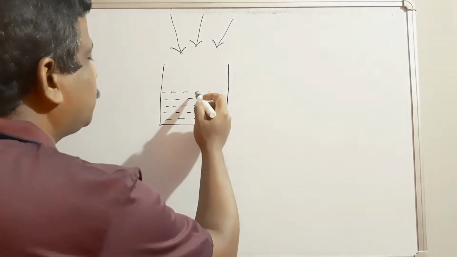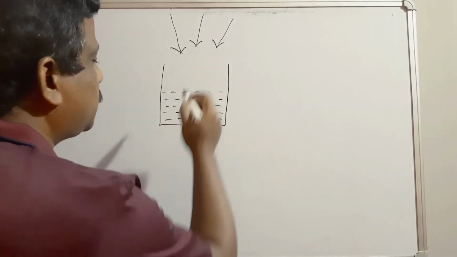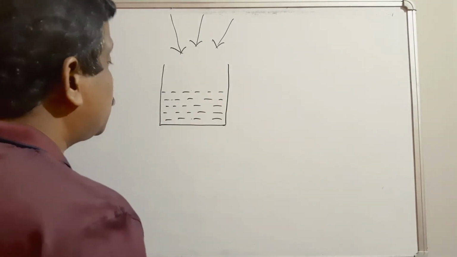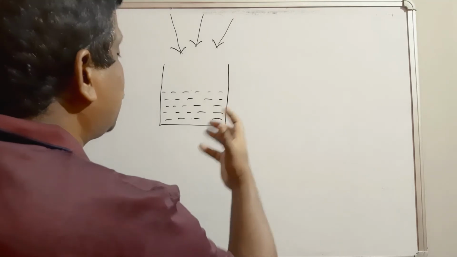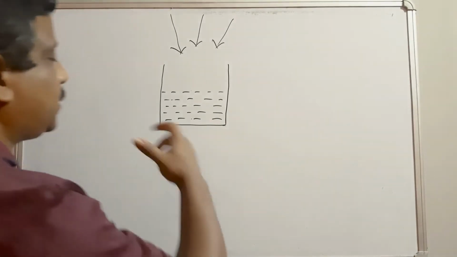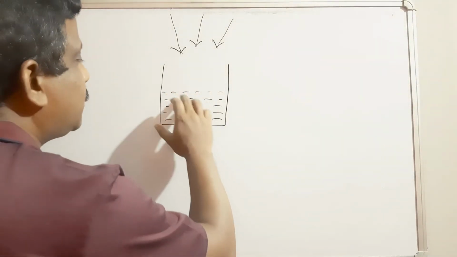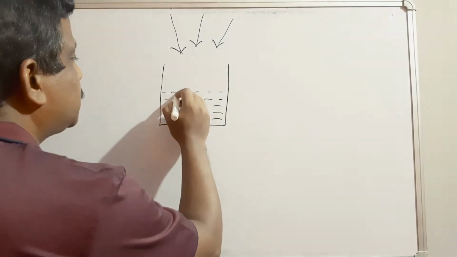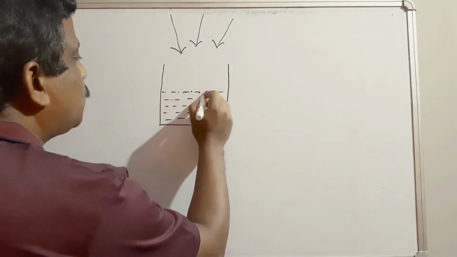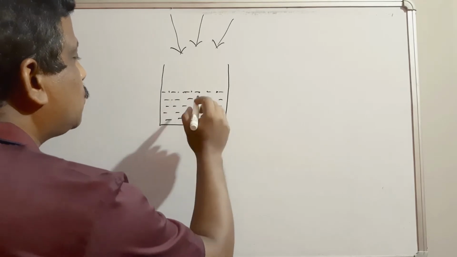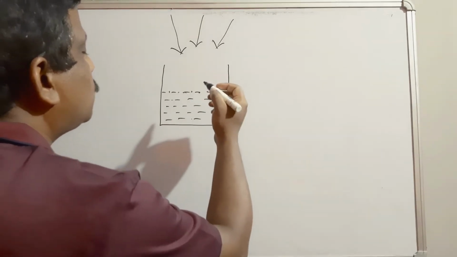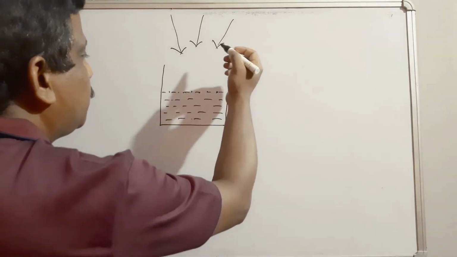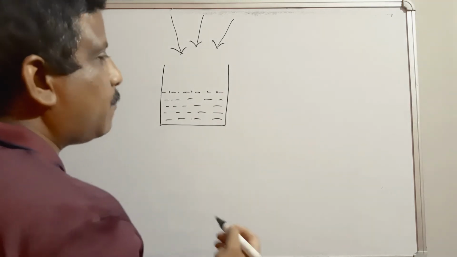So when heat is absorbed by the water molecules on the surface, the kinetic energy of the molecules increases. They move with a high speed, so they want to escape out in the form of vapor. That is called evaporation.